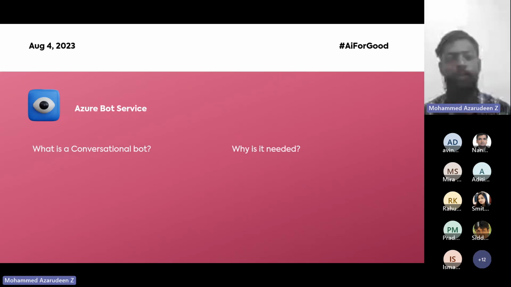That is a bot. We are saying this is a conversational bot. We are going to converse with it, and this is going to be a chat bot. The bots can be various. We have video bots, voice bots, a lot. But in this session, we are going to stick with the chat bot. Why is it needed? As I've already said, we are going to simplify the work or human intervention instead of doing things traditionally. We're going to concentrate on how to make it automated and get more precise results.